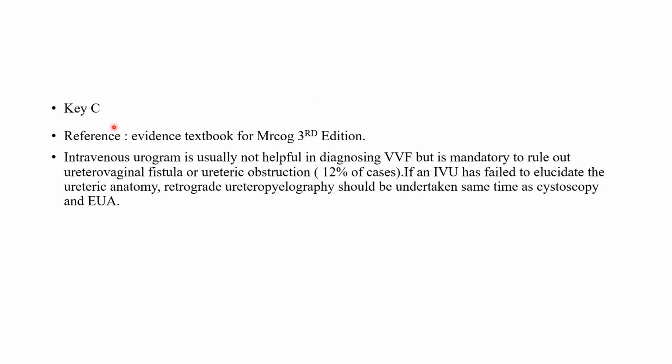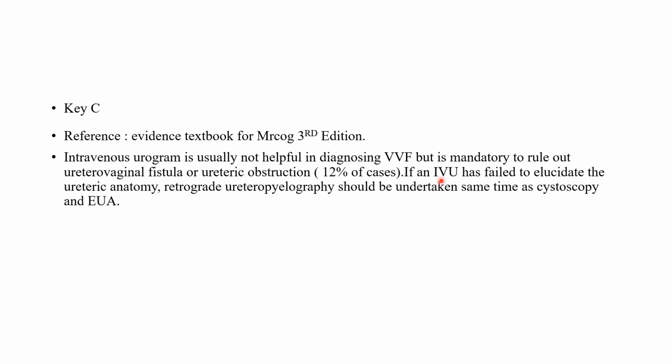So the key of this question is C. Reference taken from Evidence textbook for MRCOG. The explanation is intravenous urogram is usually not helpful in diagnosing VVF, but is mandatory to rule out ureterovaginal fistulas or ureteric obstruction. So whenever we predict some kind of ureteric obstruction or damage, we go for intravenous urogram, and normally it is also done before fistula surgery, though it has no role in diagnosing VVF, but still it is done to rule out if there is any damage to the ureters. In 12% of cases, concurrent damage is diagnosed as well.